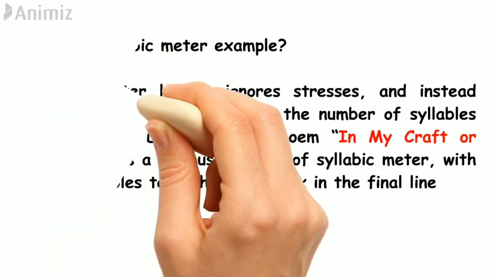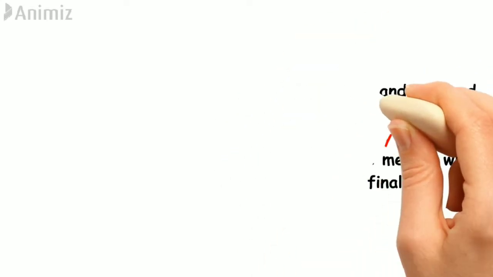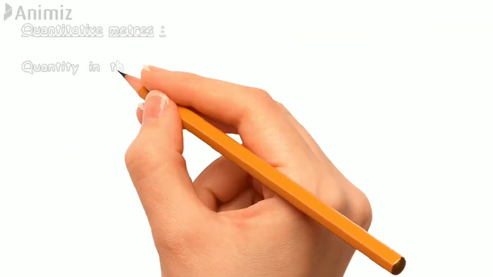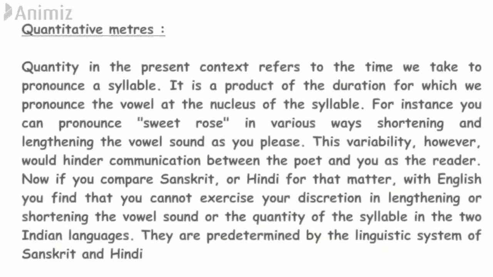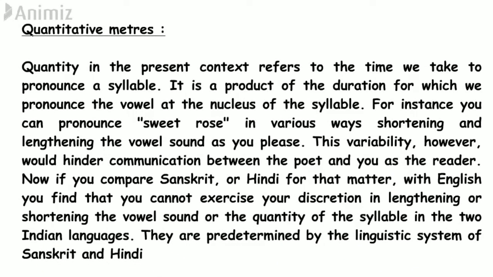So the last type of meter that we are going to discuss in today's session is quantitative meters. Basically the name suggests it all. Quantitative means quantity. Quantity in the present context refers to the time we take to pronounce a syllable. So that's all you need to remember from quantitative meters. Basically we are going to discuss where it was used primarily and what is the difference between quantitative meters and the other meters that I have discussed in today's session.